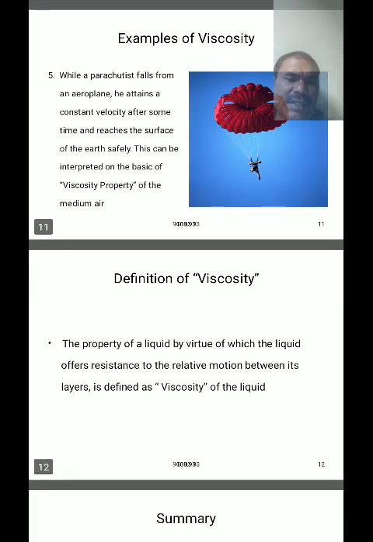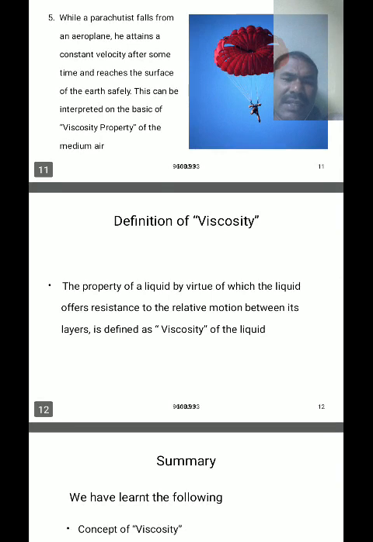Definition of viscosity: it is the property of a liquid by virtue of which the liquid offers resistance to the relative motion between its layers.